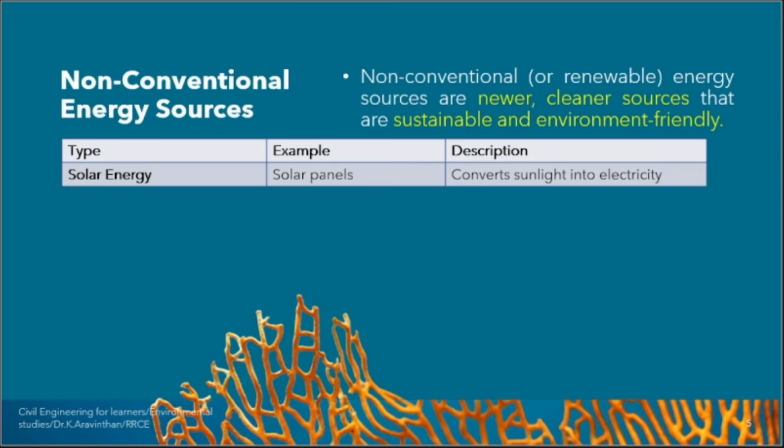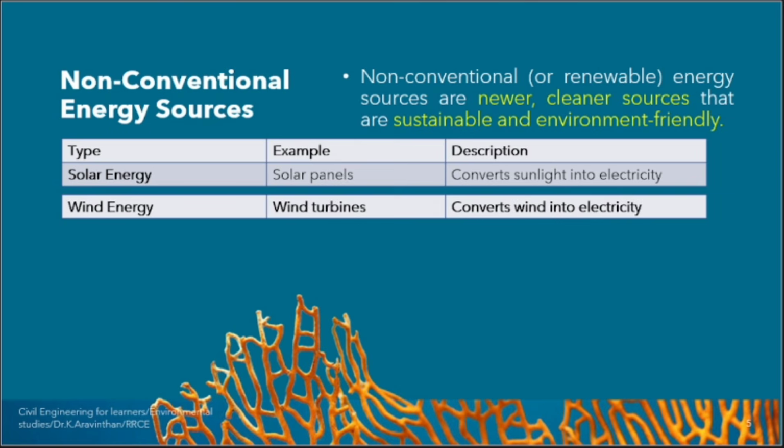Solar energy. We create electrical energy through different forms. How much percentage of solar is being used to generate energy throughout the world? Currently we use only 10%. 10% of global energy is being supplied with solar, and most of the energy we currently use is from conventional forms of energy. Wind energy, do you need any external force? No, it is available for free.